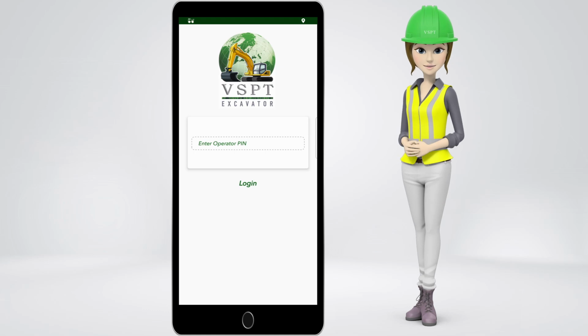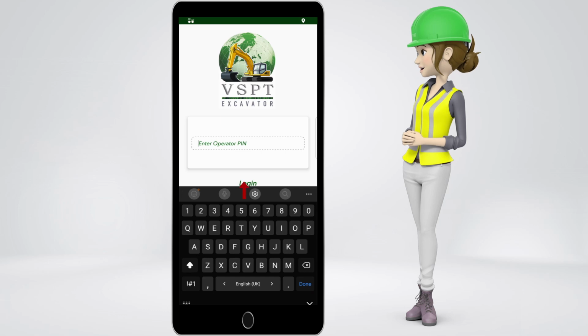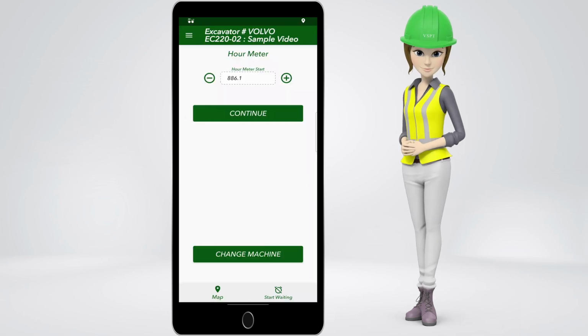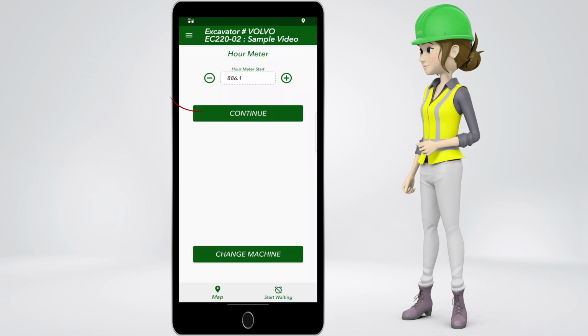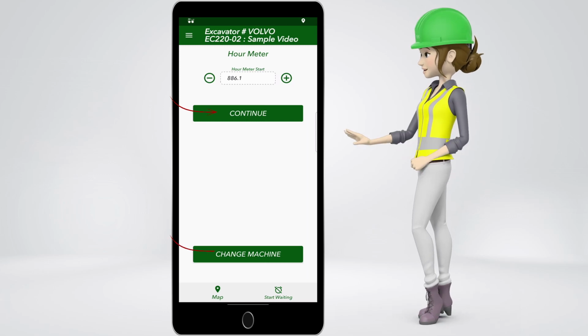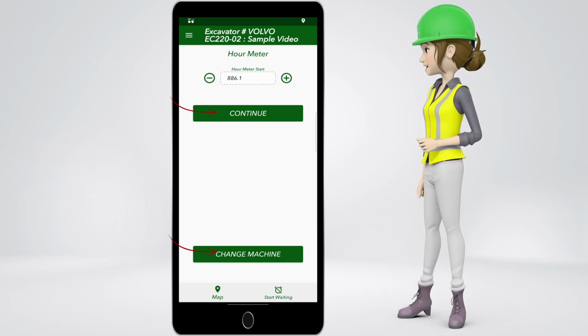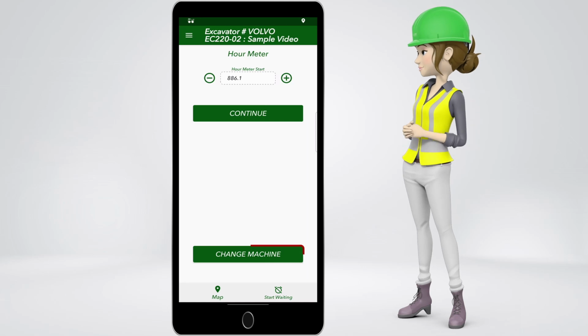Today we are going to show you a walkthrough demo of how to use our app in an excavator. The operator has to type in his personal PIN. If you have used it before, you are going to have these options whether to continue your work or to change the machine and start a new route. Let's pick change the machine.